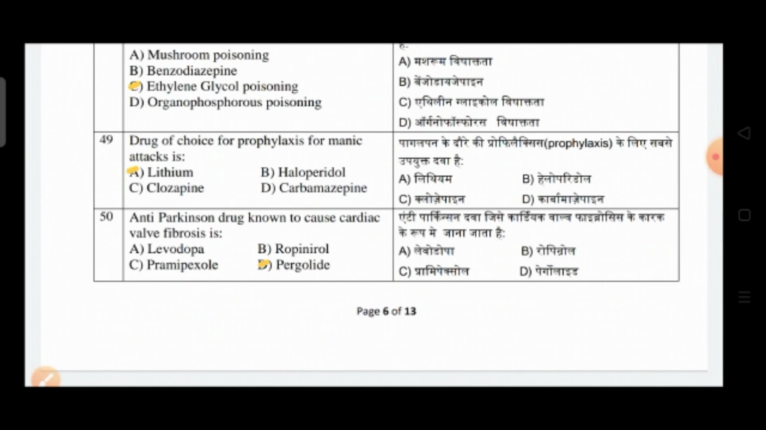Question number 50: anti-Parkinson drug known to cause cardiac valve fibrosis is? Option A is levodopa, option B is ropinirole, option C is pramipexole, option D is pergolide. So the correct answer is pergolide.